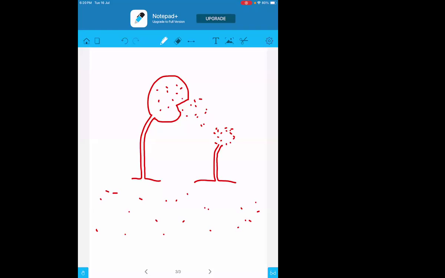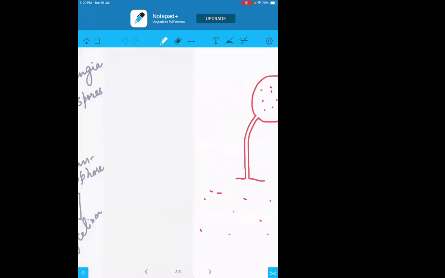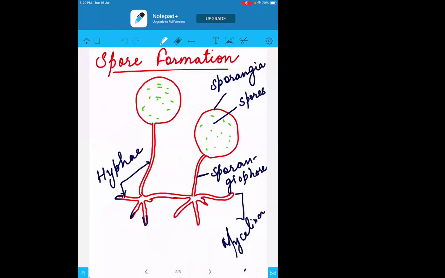The same thing happens in the loaf of bread also. On that one piece of bread, the same process had happened, the spore formation, and because of the bursting of the sporangia, the spores from that one piece reached the other pieces of the bread, and that is how the whole loaf got infected. Clear, children? How it happened? Once again, can you explain?